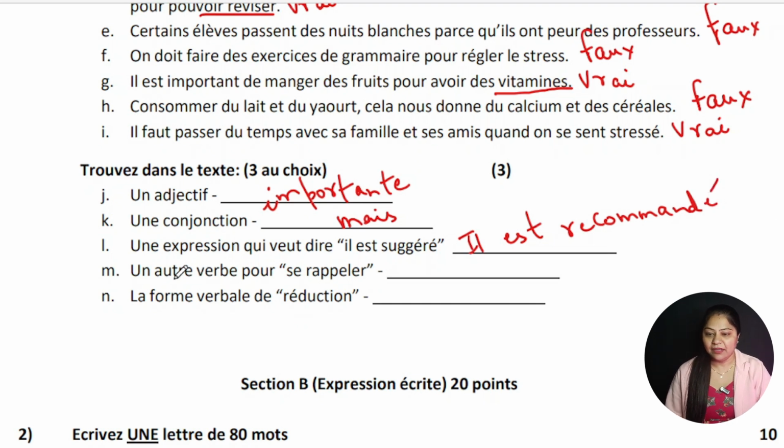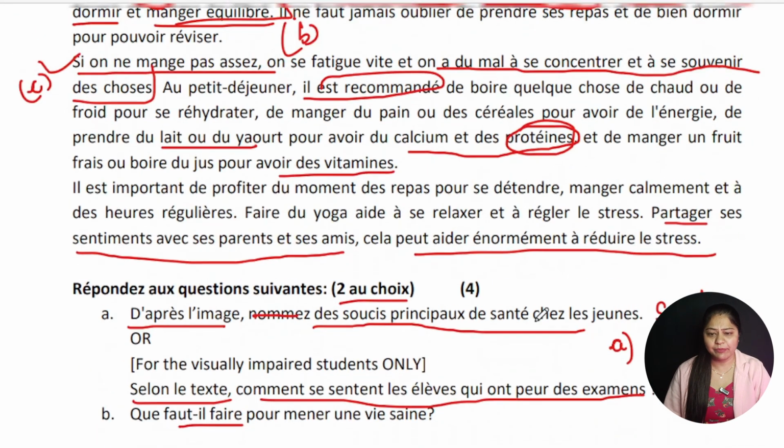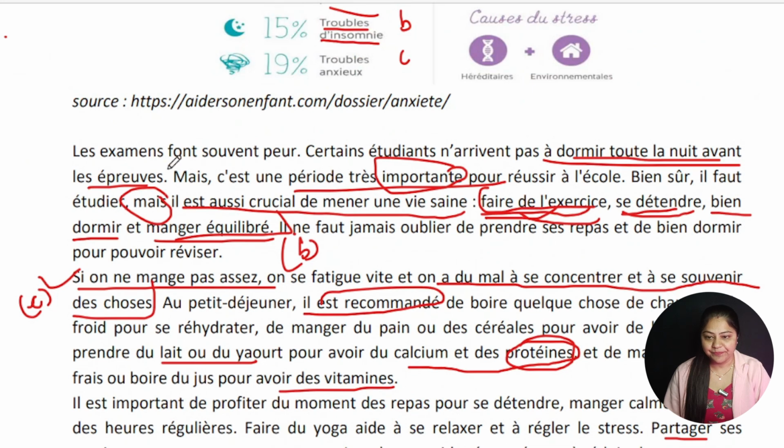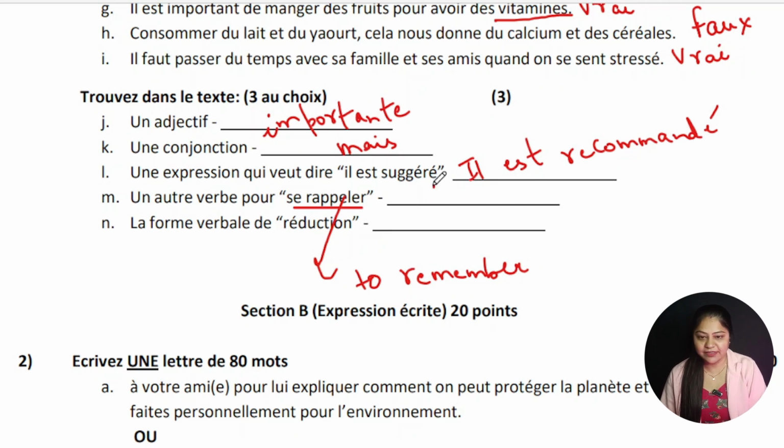Okay. Then un autre verbe pour se rappeler. Now se rappeler means, what does it mean? You have to remember, right? It means to remember. So let us find a verb which is related to remember. Se rappeler. Let me see. Here is the verb. Pronominal verb is given, which is se souvenir. Okay. I have clearly found the verb and we will write here se souvenir.